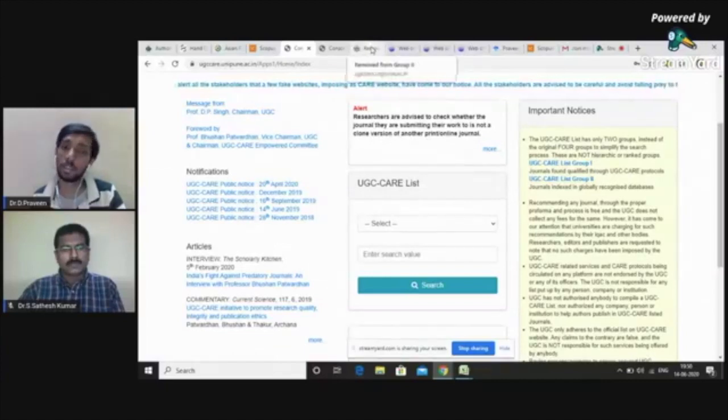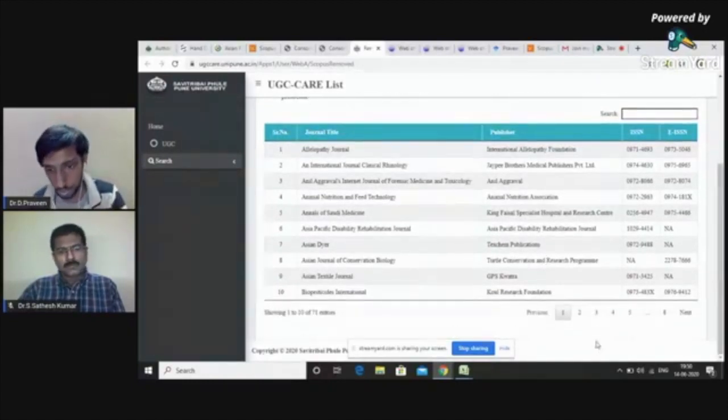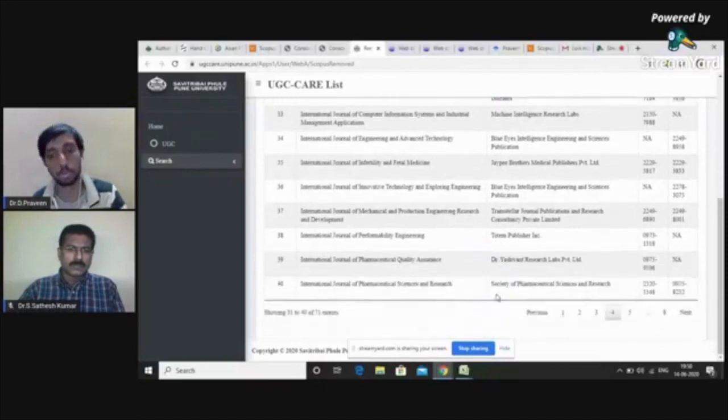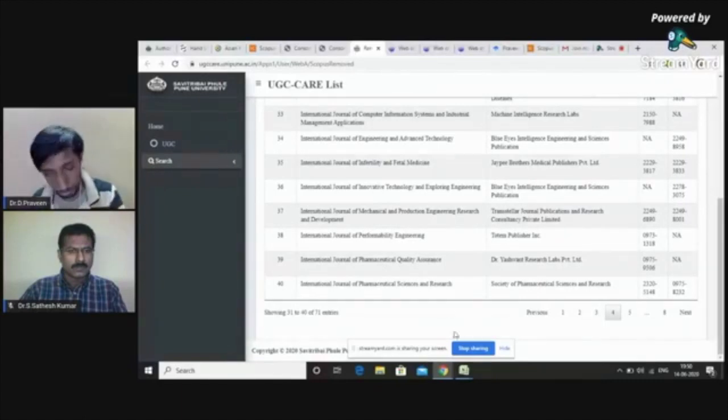Recently, the UGC CARE list has removed certain Scopus journals from its criteria. So these are some of the journals that are removed from the UGC CARE list, some of the Scopus indexed journals. So always make sure that your paper is in both a Scopus indexed journal as well as in the UGC CARE list. These are the first things that you should know for your initial publications. So when you go further in publications, you can try Web of Science.